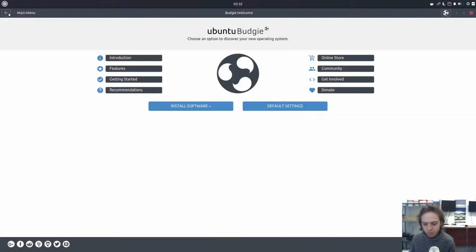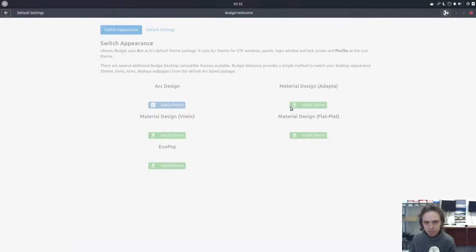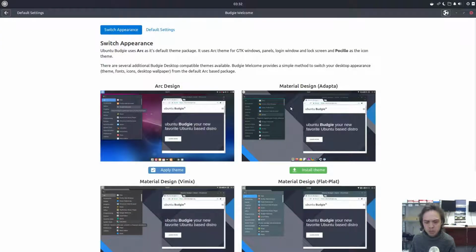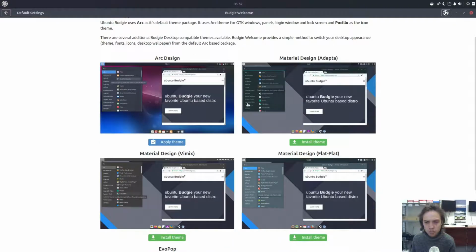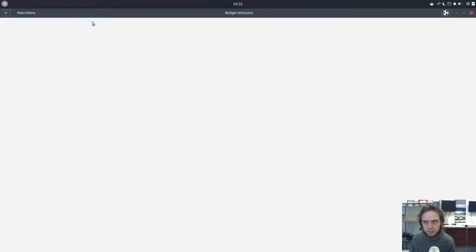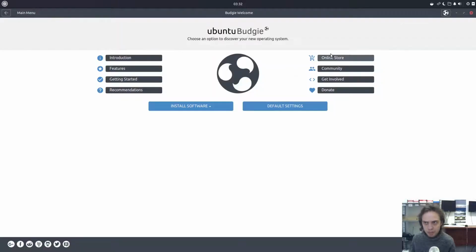The next thing I want to look at inside the welcome app is more appearances, like how your system looks. In the past there were a few, but now I have more to choose from, which is really cool, and it means they put a lot of work into that. And then there's two new apps by default.